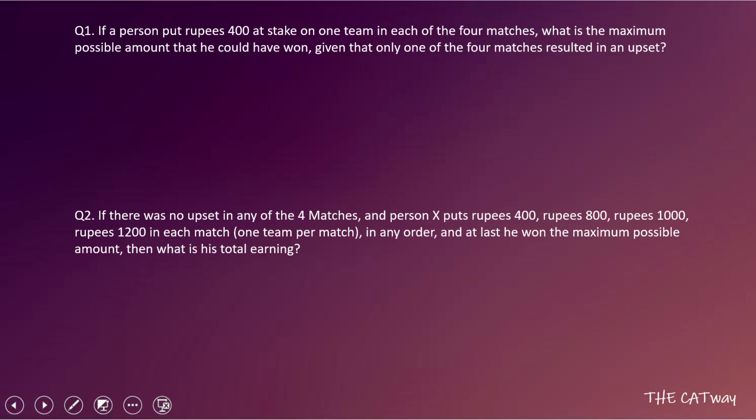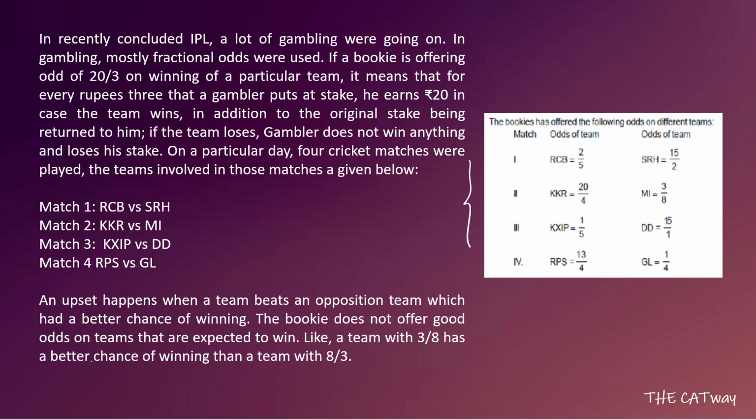So it is saying that maximum amount. Okay, so maximum amount is possible. Max is possible when the 4 teams on which he placed his bets win. Okay, so if he gets 4 wins, that is he wins all the bets in all the matches, then only he can gain a maximum possible amount. Okay. Also, it is said that in one of the matches there was an upset. Okay, so see, these are the 4 matches. Now out of these 4 matches, one is going to be upset.